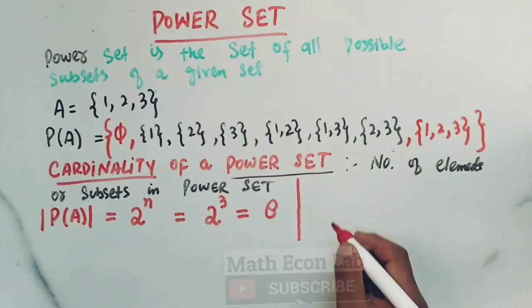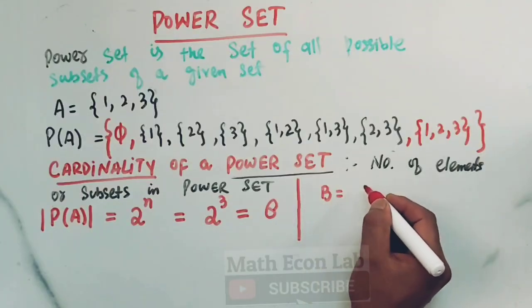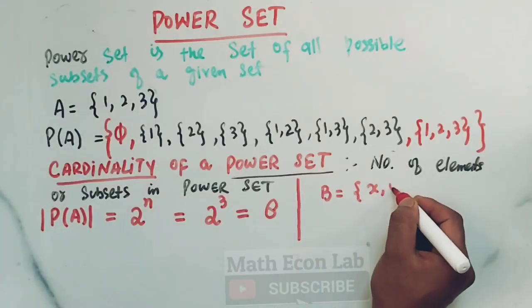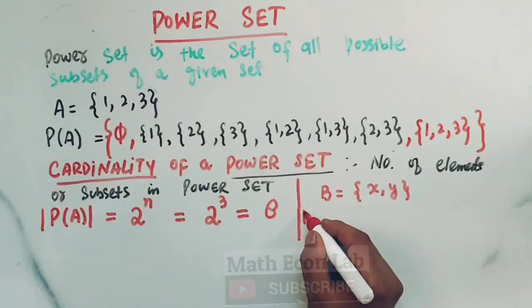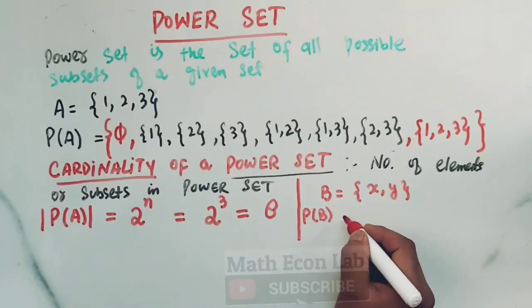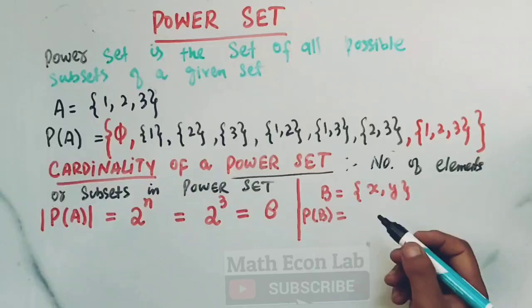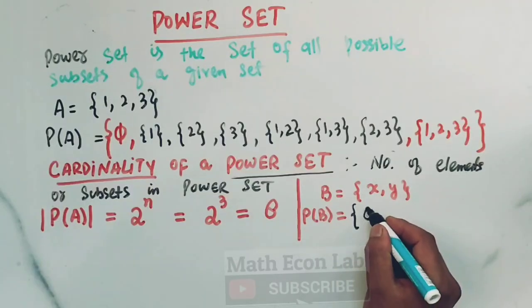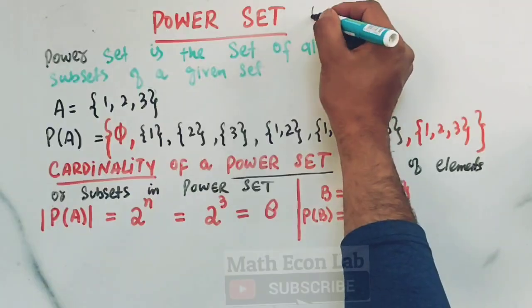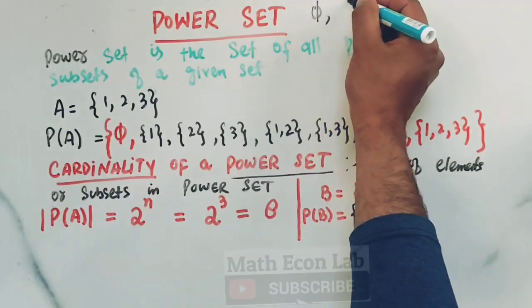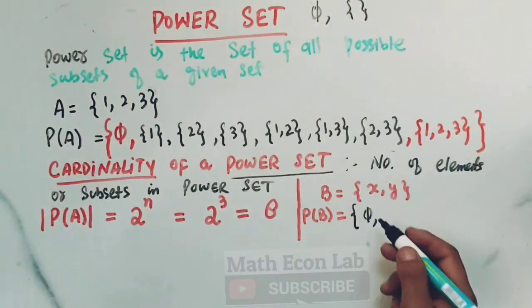Let us take another example. Let us suppose I have a set B, which contains elements x and y. Now the first thing is, what will be the power set of B? The power set of B will be equal to all possible subsets of the given set. So first we include the empty set, or phi. We can denote the empty set by phi or this symbol. So I take phi here.